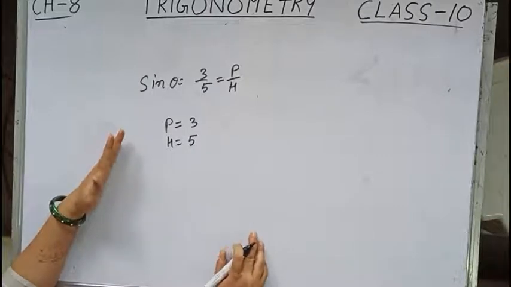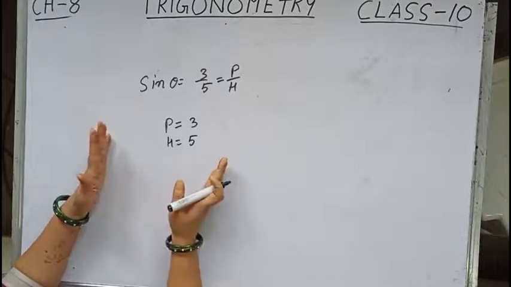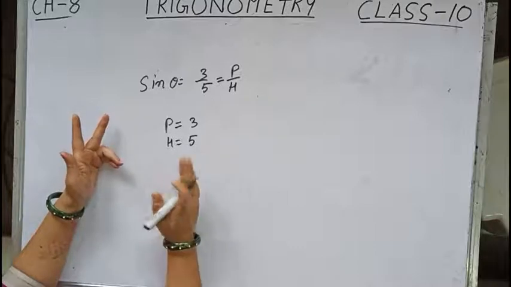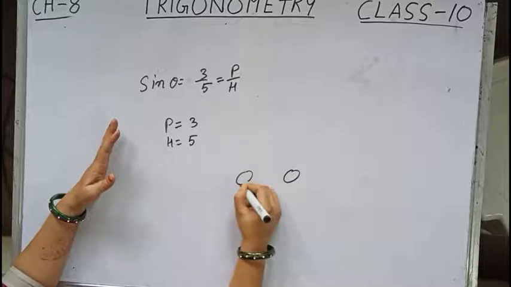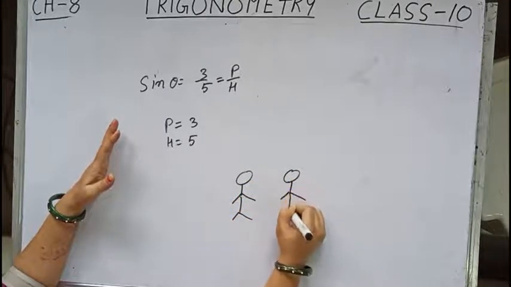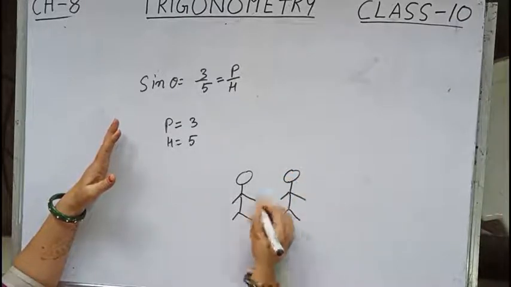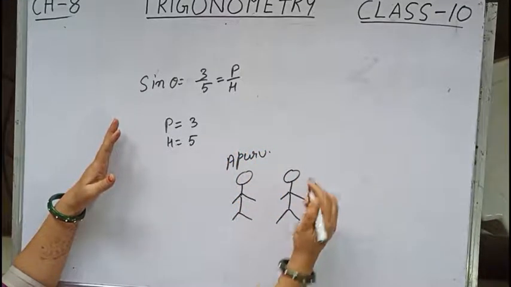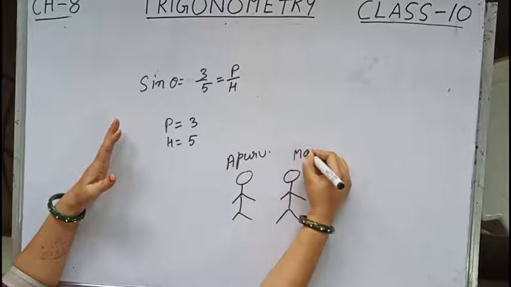For solving the sums, this is absolutely right, children, but mathematically this is not correct, because from the starting we are saying these are the trigonometric ratios. So suppose two friends are there, this one is the first friend and this one is the second friend. Suppose this one is Apurv and let the other person be Mano.